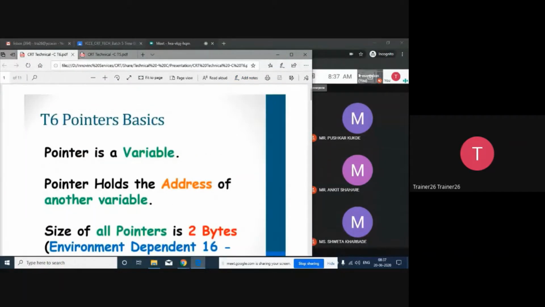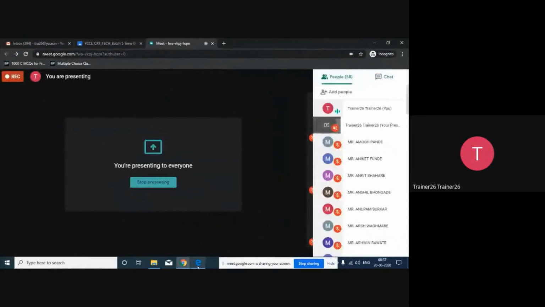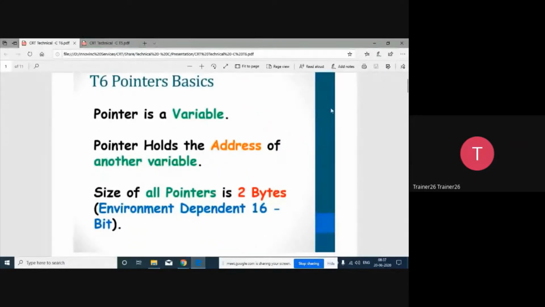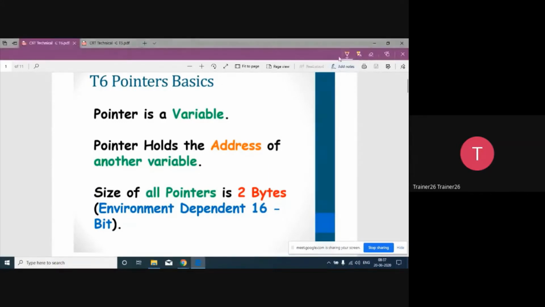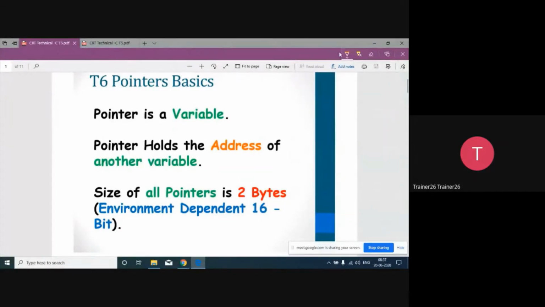Today we are going to cover the pointer basics. Although we already covered the pointer basics, still some basics I would like to cover in more detail so that you will have an idea of each and everything. Yesterday also I explained and today also I'm going to explain. The first thing that you have to keep in mind is that pointer is just a variable.